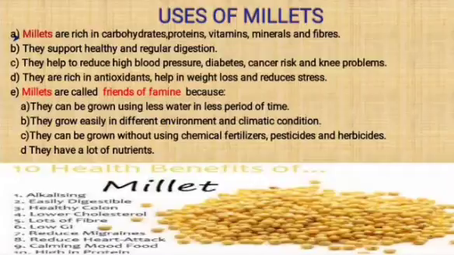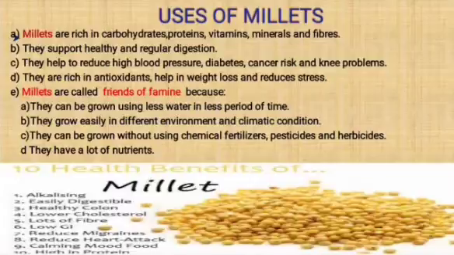Millets are called friends of famine because they can be grown using less water in less period of time. So millets are called friends of famine. Famine means when there is extreme scarcity of food. So even when there is a scarcity of food, millets can be grown easily because they need very little water and less time to grow.